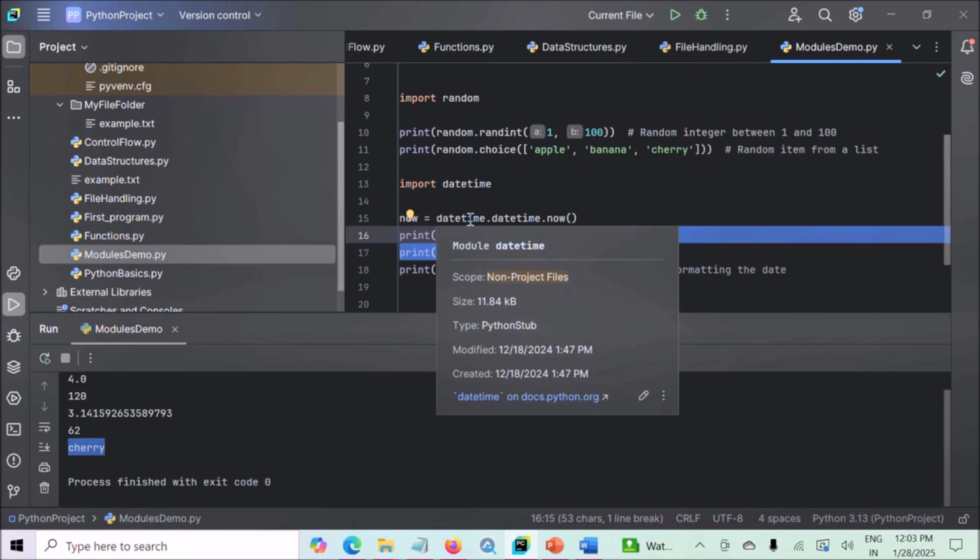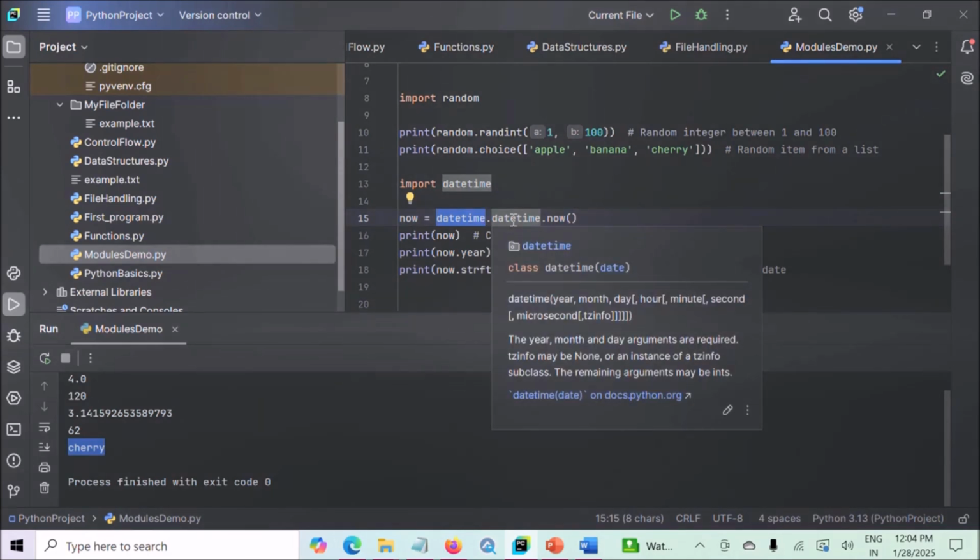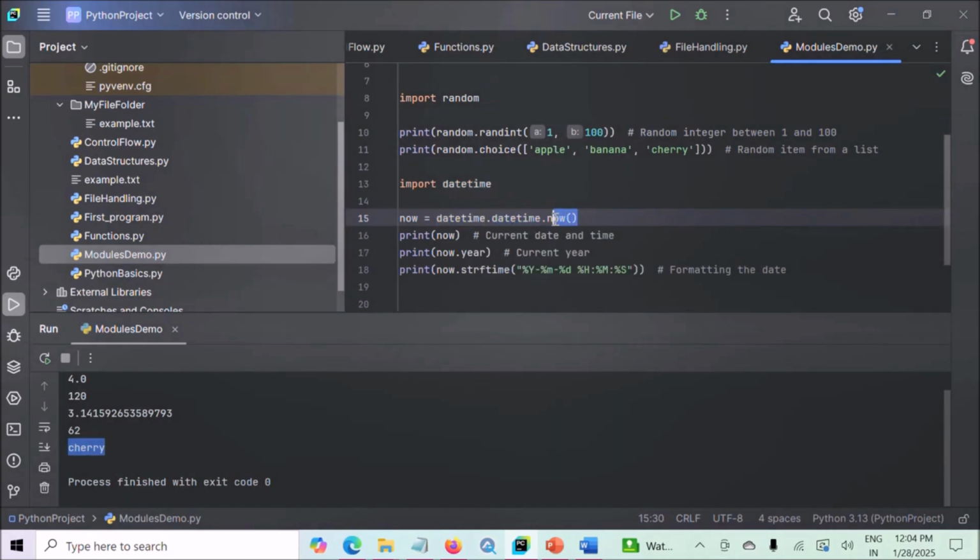Now, here we have used the datetime module. This is the module name dot datetime class, and within the class we are using the now method. datetime is a module. Then again, inside the datetime module there is a datetime class, and we are using the now method of the datetime class. This datetime.now method will give you the current date and time from your system clock. The result is a datetime object that contains information like year, month, day, hour, minutes, seconds, and microseconds.